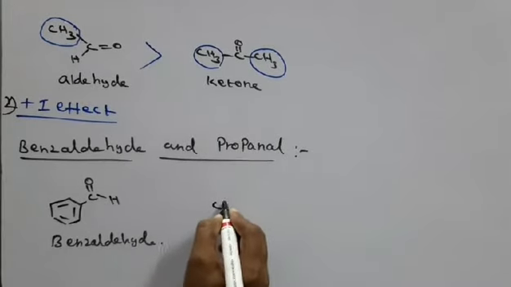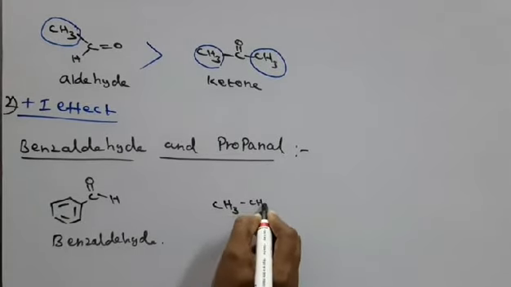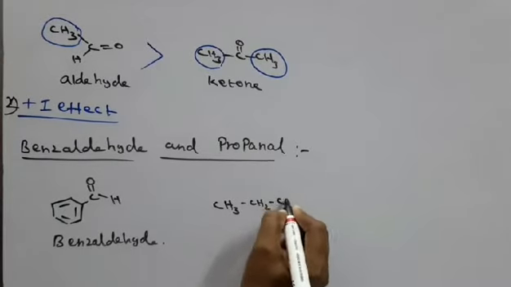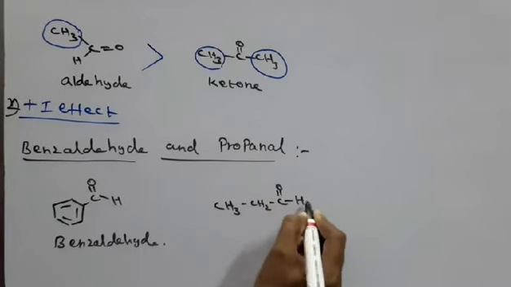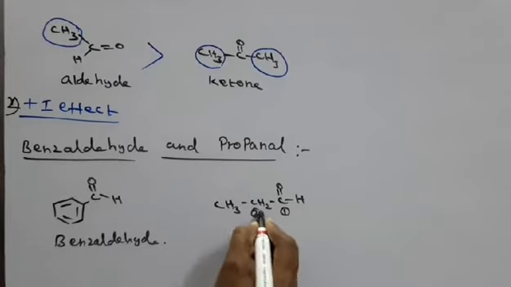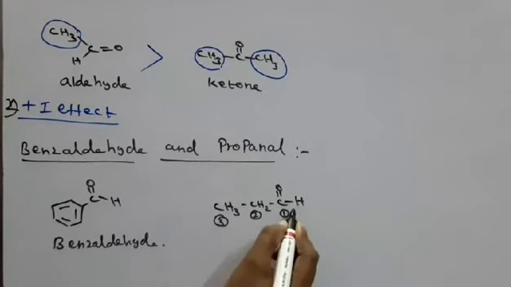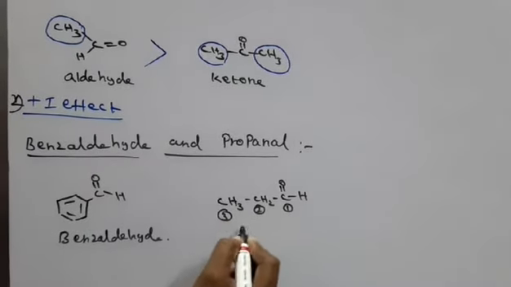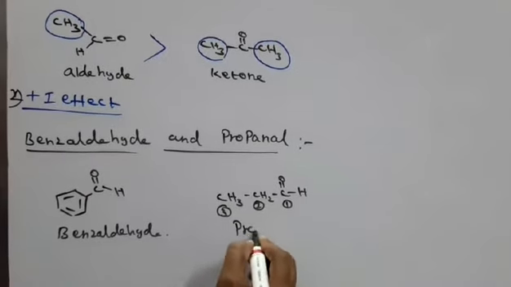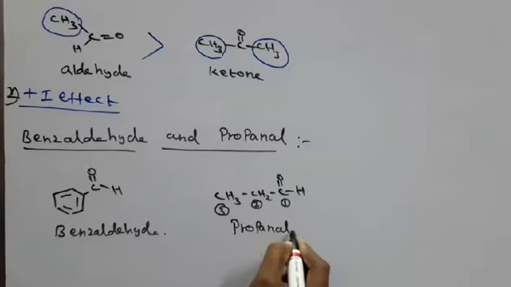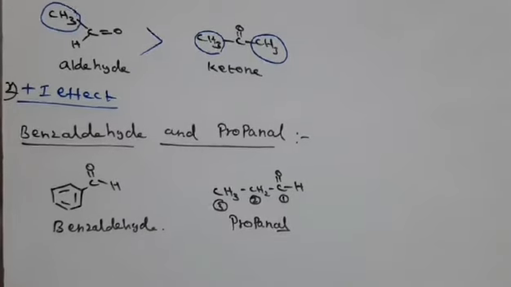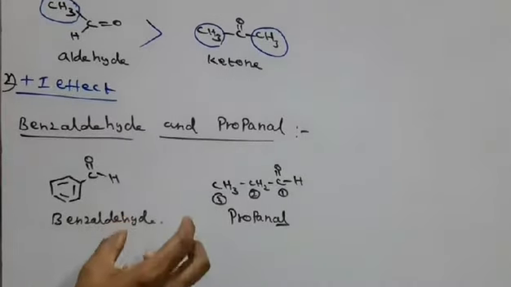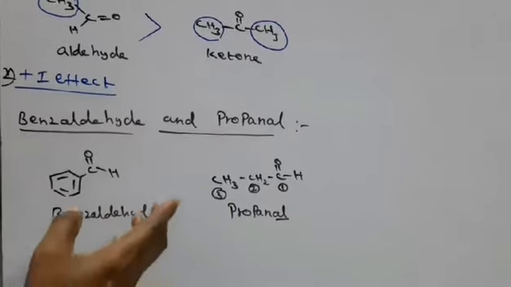There are 3 carbon atoms: CH3, CH2, CHO. This is the first carbon, second carbon, third carbon. The ending functional group is aldehyde, so that is propanal. So see here, which one undergoes nucleophilic addition reactions faster?